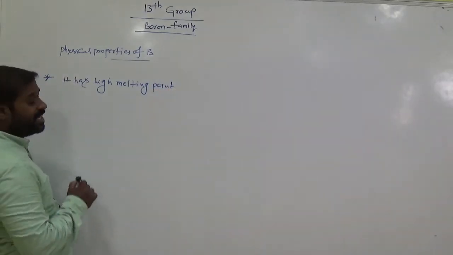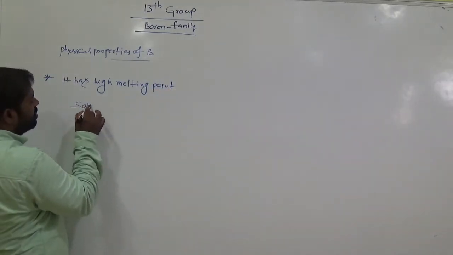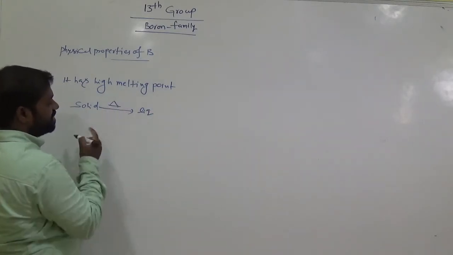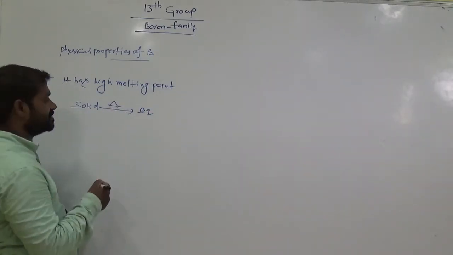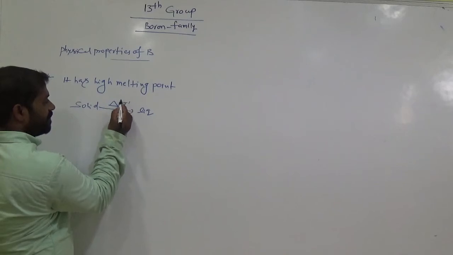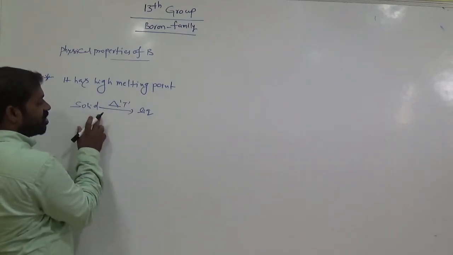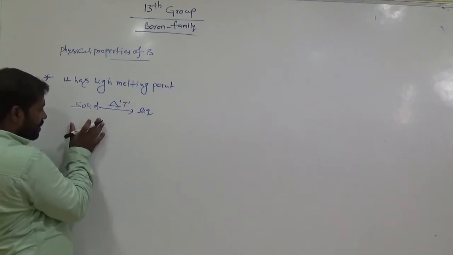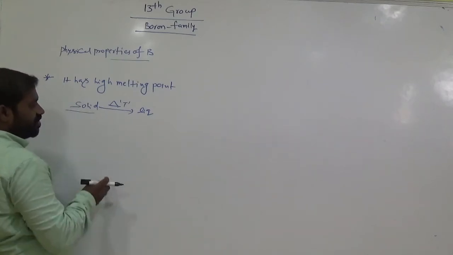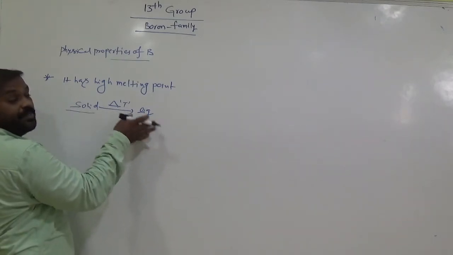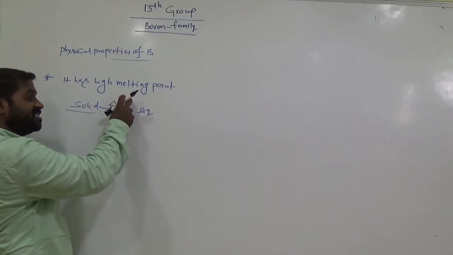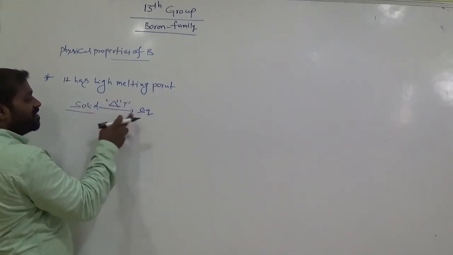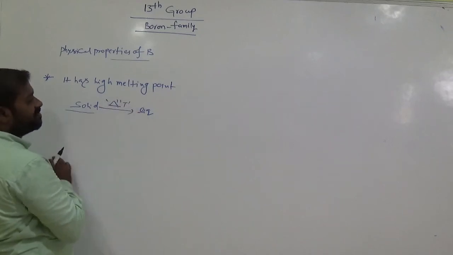So what is meant by melting point here? A solid converted to liquid at a particular temperature. This is called delta, delta means heating. The temperature at which a solid converts to liquid is called the melting point.